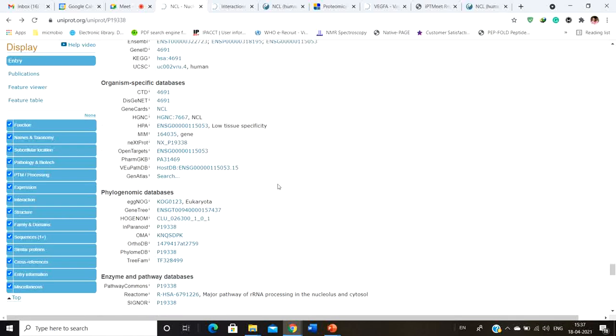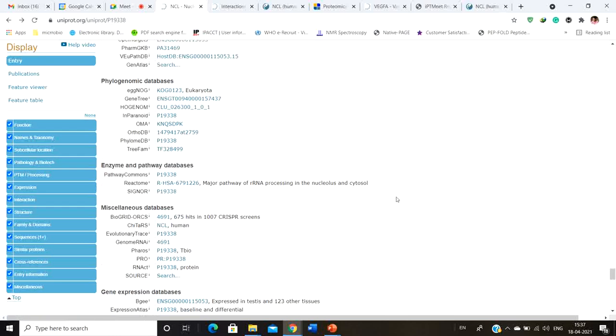Okay, so in your free time, simply go into this particular website, type in the name of the protein, and type in anything. For example, if you need to find out the phylogenomic database, then simply click on this. It's going to open up another database set, and you can search all those things from here.